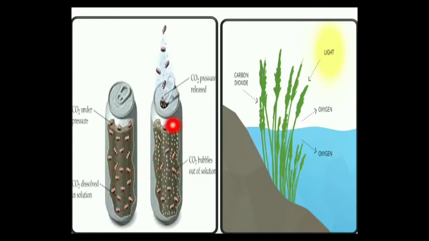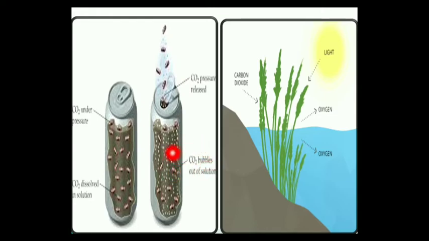When you open the bottle of the cold drink, you can see a large amount of gas being released, along with the sound produced when you open the cap of the bottle. This is because the pressure that was put inside the liquid while dissolving carbon dioxide is coming out of the mouth of the bottle.